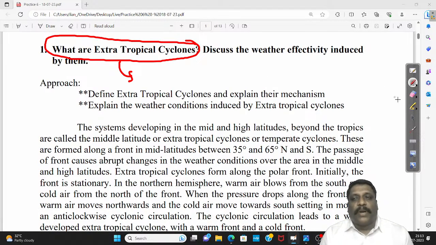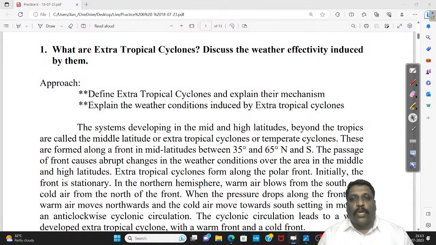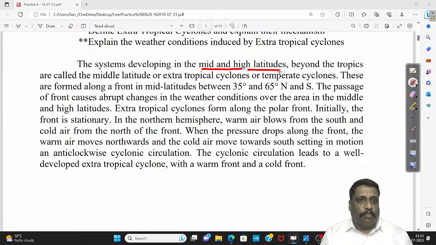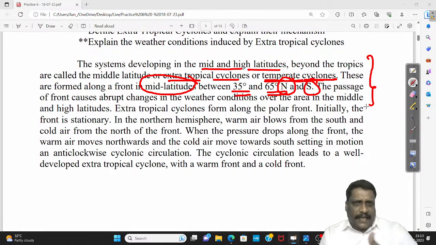After talking about temperate cyclones, you can talk about the location where exactly you have them. Sometimes they are also called mid-latitudinal cyclones. The systems developing in mid and high latitudes beyond the tropics are called mid-latitude or extratropical cyclones, or, as I already said, very popularly, temperate cyclones. Generally, they are formed along a front in mid-latitudes, anywhere between 35 degrees and 60 degrees, both north and south, in both hemispheres. Okay, right. The rest we can write later.